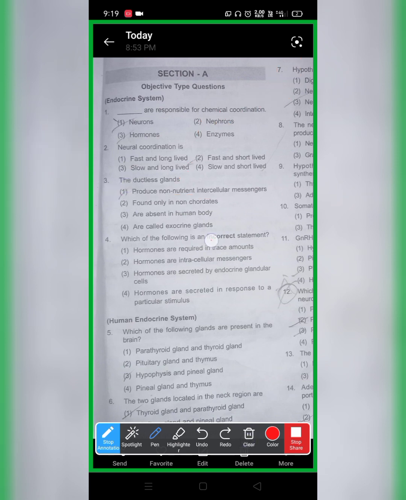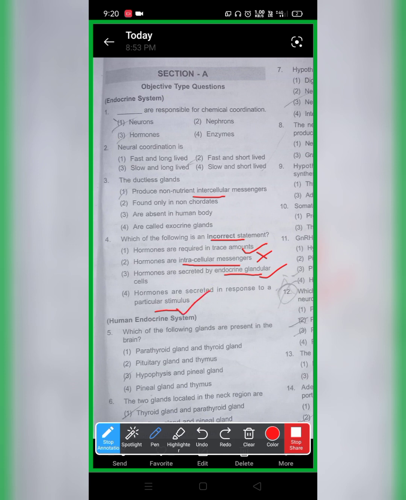Which one of the following is the incorrect statement, they are asking. We'll read that the hormone is required in trace amount. Yes, it is correct. Hormones are intracellular messengers, they are telling. Just now in the above question we saw it is intercellular, it is not intracellular. Hormones are secreted by the endocrine gland. Definitely it is correct, even in the above question we have solved the same. Hormones are secreted in response to the stimuli. Yes, it could be correct too.